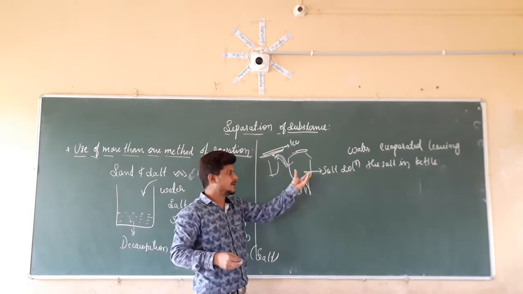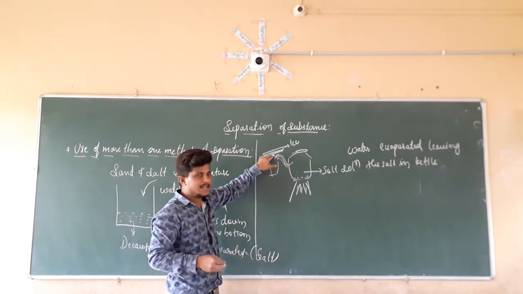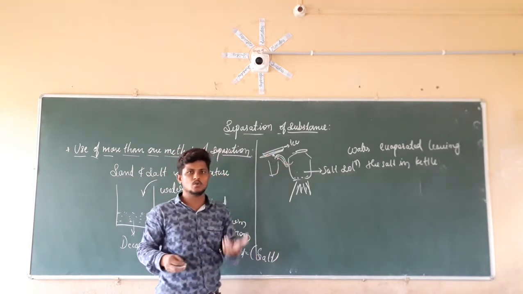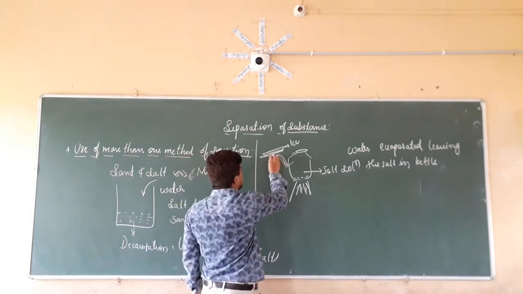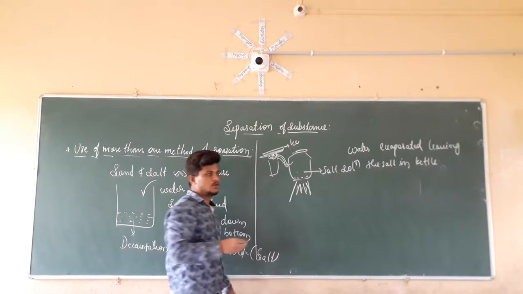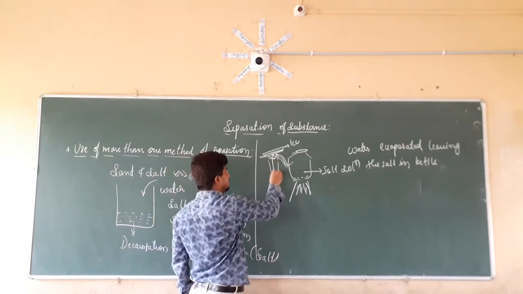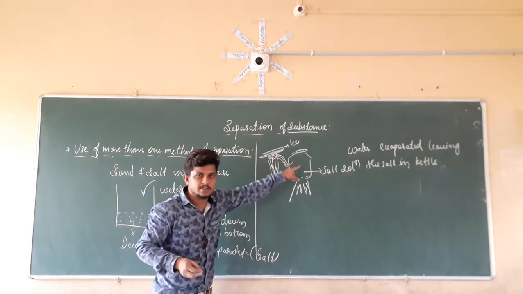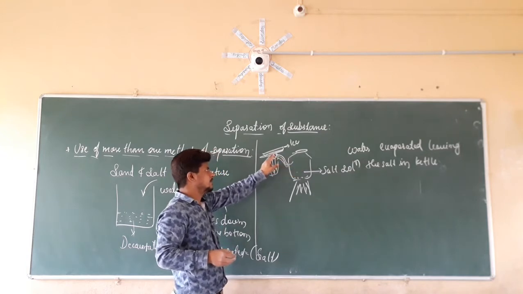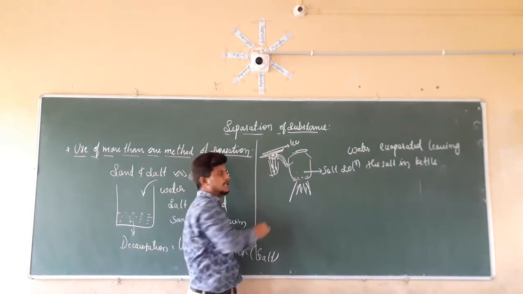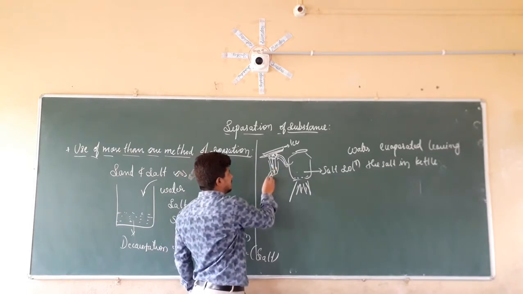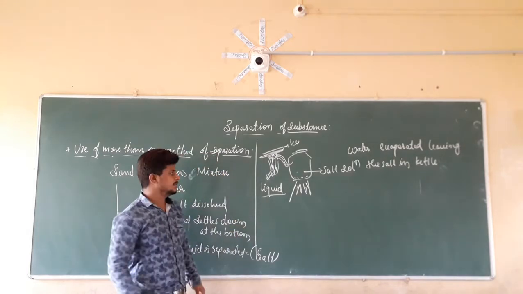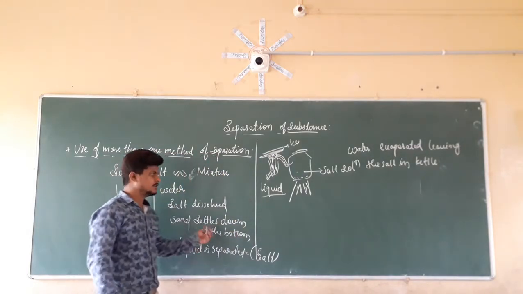Already we are heating here, because of that it is converting into vapor. After we take that vapor closer to this ice plate, it is going to cool. Those vapors are going to cool down. Because of the cooling, drops of water are going to form. Those drops are going to collect in this container. The water which is going out from here is again converted into liquid. That liquid is collected here. So we are going to get the liquid here. That is, we have separated the sand from the salt from the water.